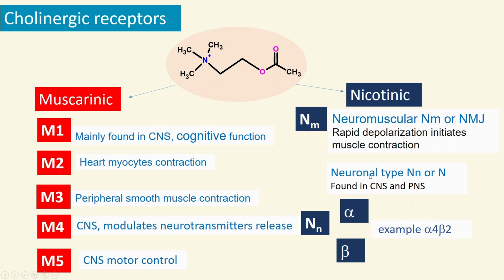So what are the takeaway points for cholinergic receptors? Keep an eye on M3, that's big in the exams, and of course nicotinic, NMJ blockers, and then neuronal type NN, which is the alpha 4 and beta 2 receptors.